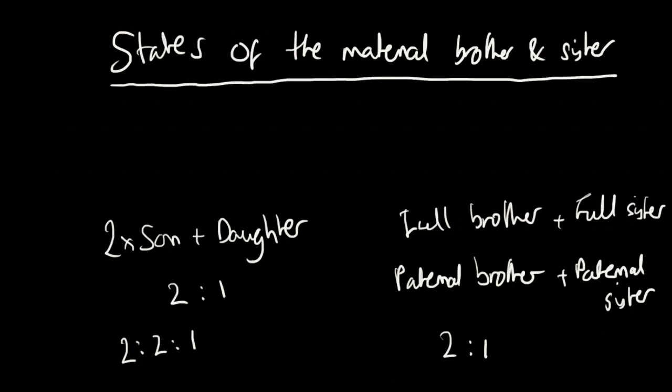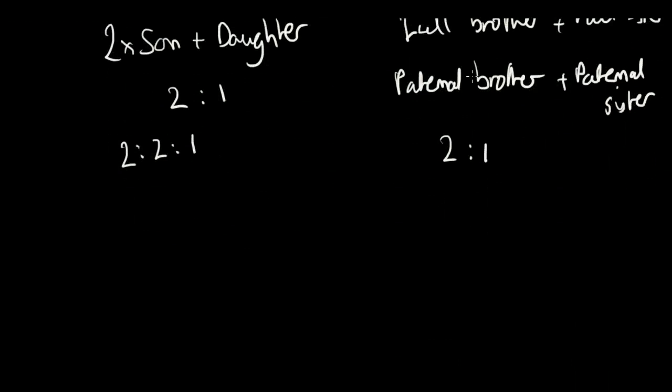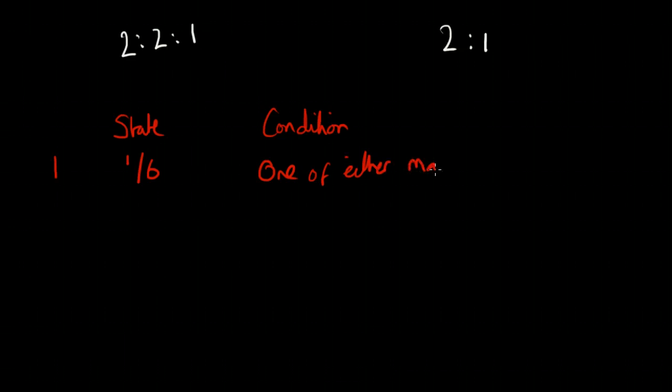However, as I mentioned, the maternal brother and sister are quite different. If we draw this out, they have 3 states. The first state is when they receive a 6th, and the condition for this is that there's one of either maternal brother or sister.